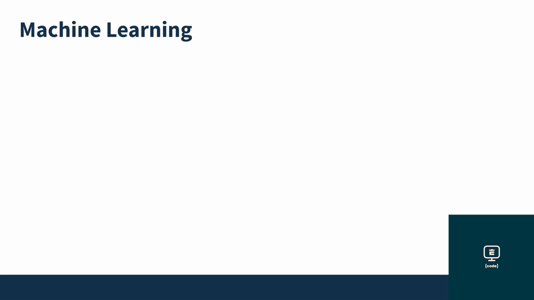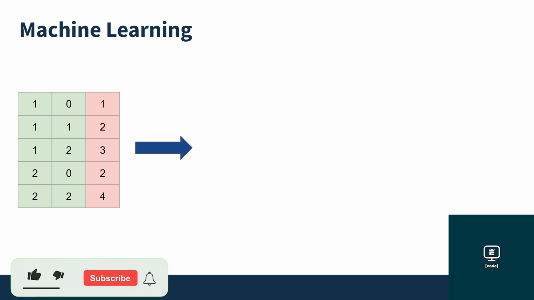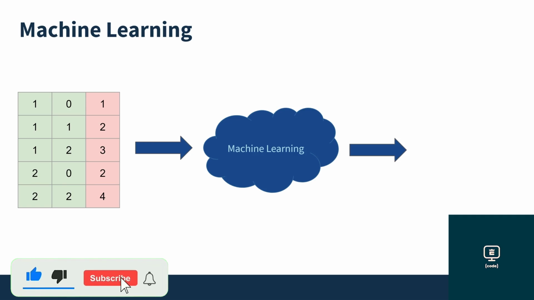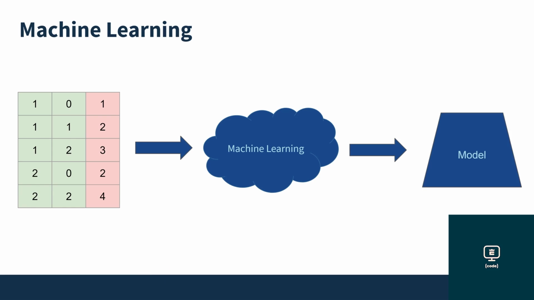Now, a better approach might be to use machine learning or even deep learning. In the script that you just saw, the rules are hard-coded using Python statements, and as you can imagine, being thorough using this tactic would be a challenge. Therefore, with machine learning and deep learning, you'll provide representative examples of what you want to predict. So you would show a machine learning algorithm sums of many different pairs of numbers. The algorithm would analyze them for commonalities and eventually discover the rules to be able to predict the sum of any 2 numbers. The result of analyzing the examples or training data is a model.